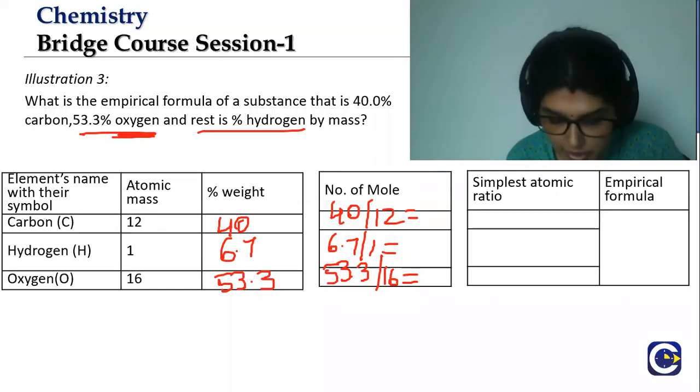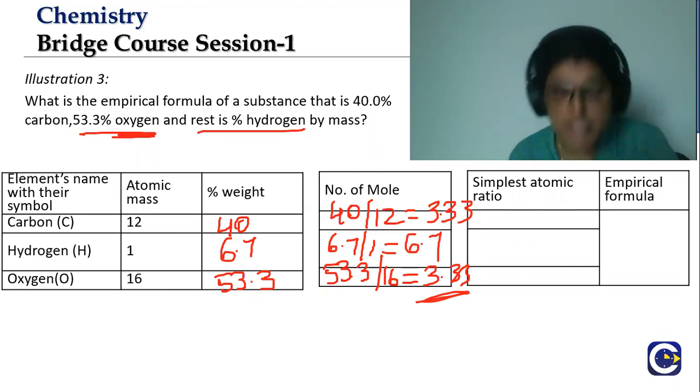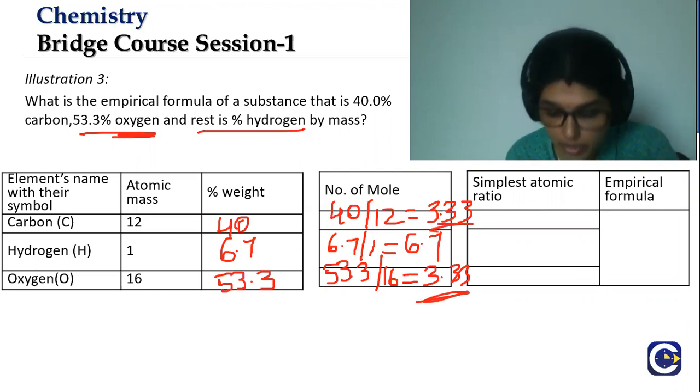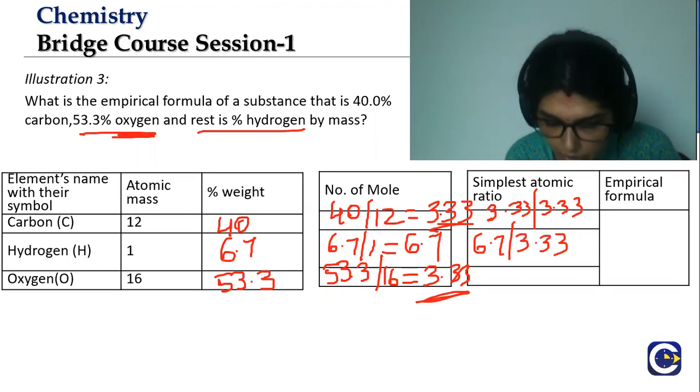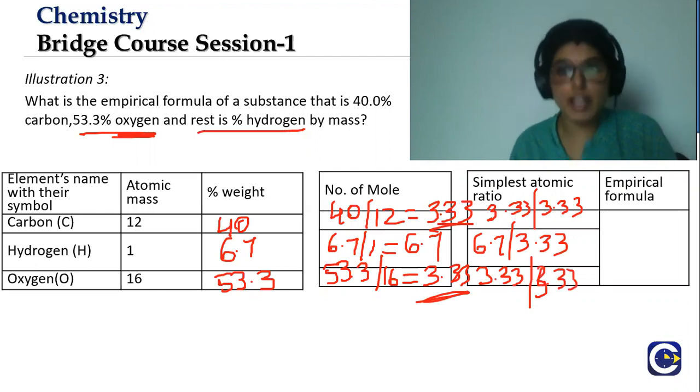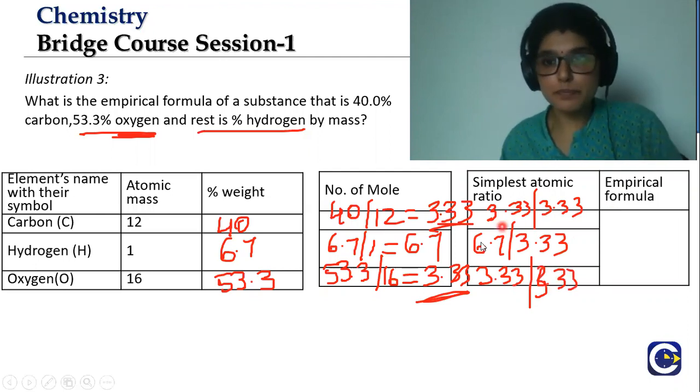So when we divide this, we get 3.33 and 6.7. Here we know that the least value is 3.33, right? So I have to divide 3.33 by 3.33, 6.7 by 3.33, and 3.33 divided by 3.33. So when I do this, I get the value of 1, this will be approximately 2, and this will be 1.